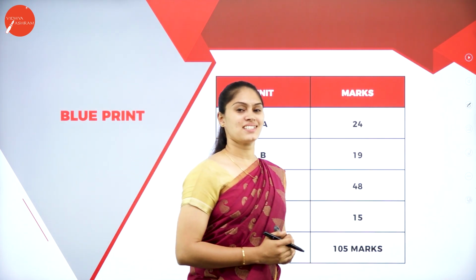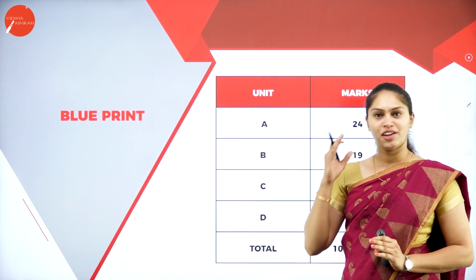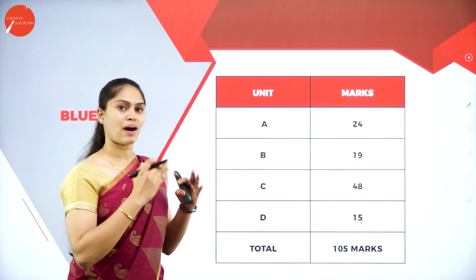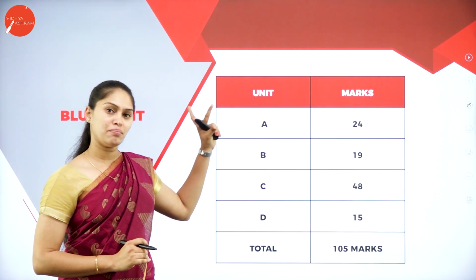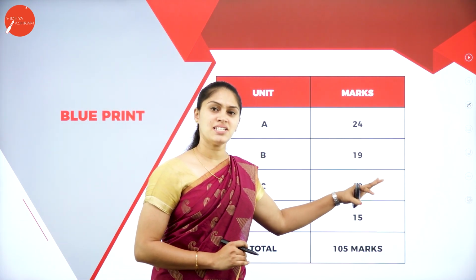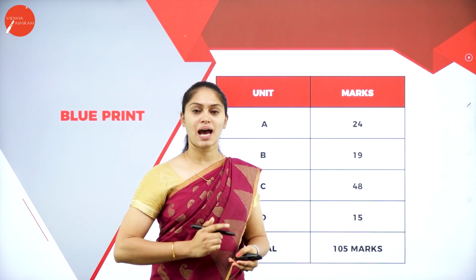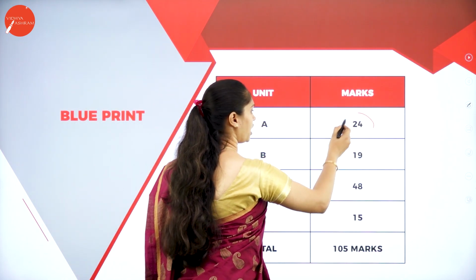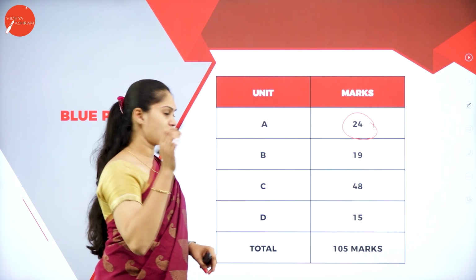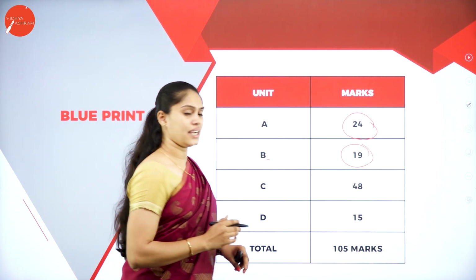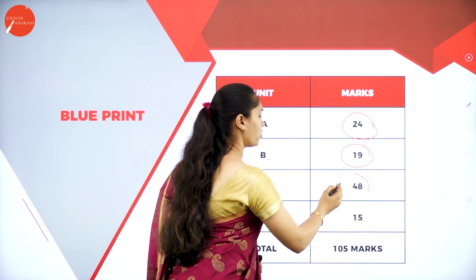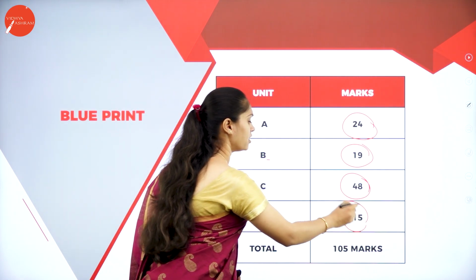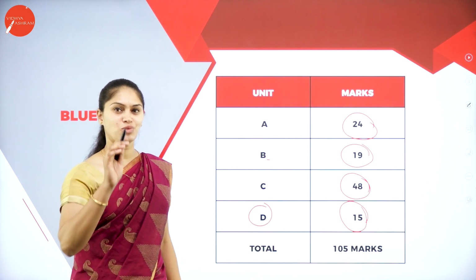So I have already discussed the blueprint of each chapter. Each chapter is going to have its own weightage, right? When it comes to the part-wise, we have 4 parts, A, B, C and D, right? Each part consists of a set of chapters. From part A, or unit A, you are going to get 24 marks. From part B, you are going to get 19 marks. From part C, you are going to get 48, the high weighted portion. From D, you are going to get 15. At last, you are going to get 105 marks.